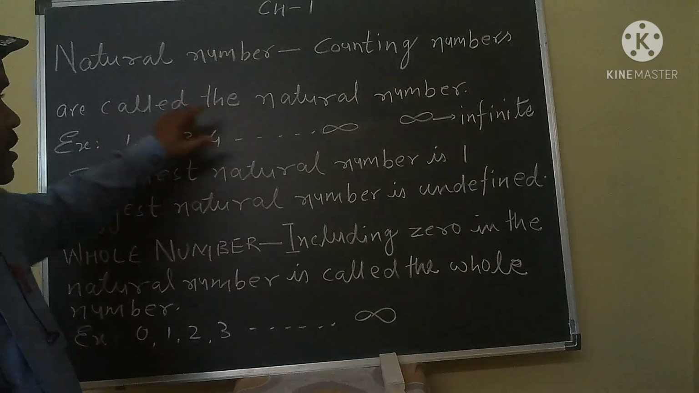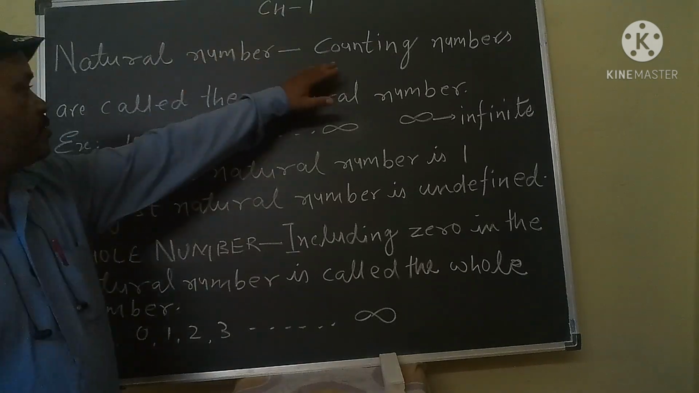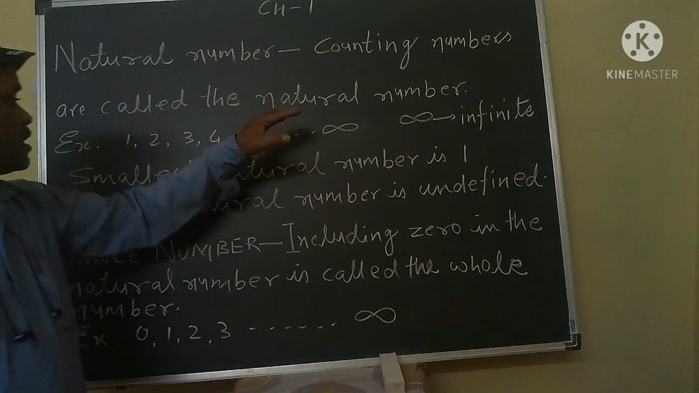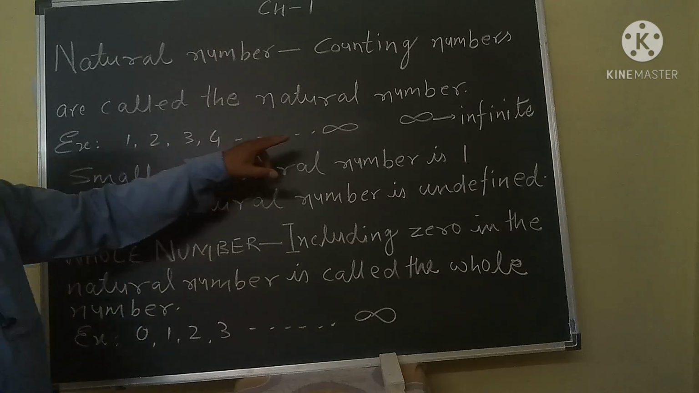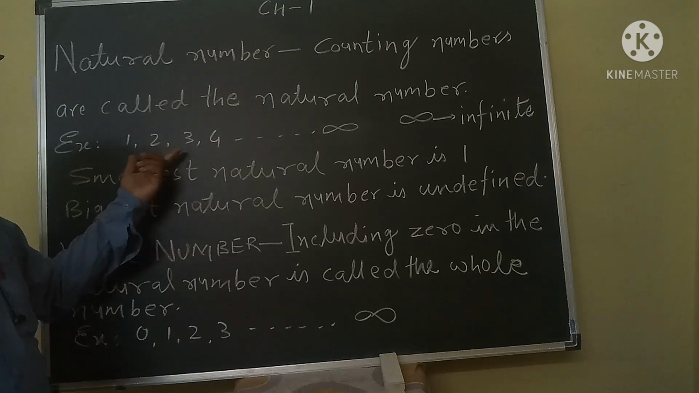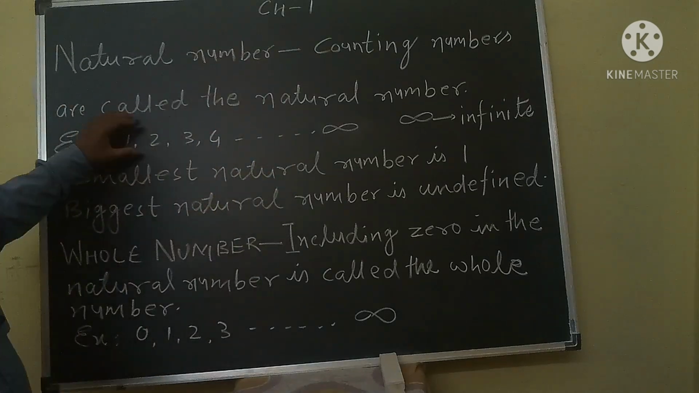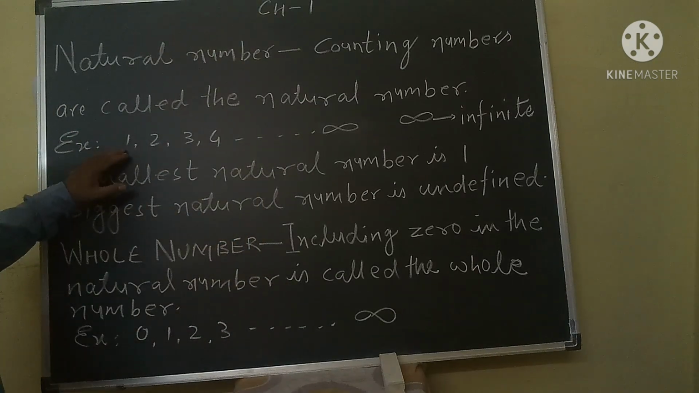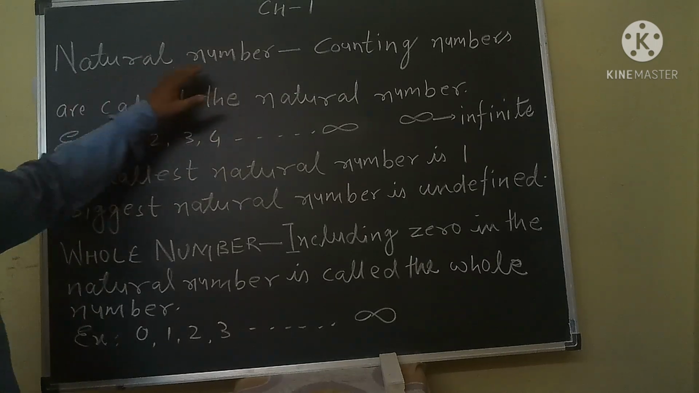This type of number is called a natural number. What is the meaning of natural number? Counting numbers are called natural numbers. For example, 1, 2, 3, 4 and so on. This type of number we apply for counting any object. So this type of number is called a counting number, and counting numbers are called natural numbers.